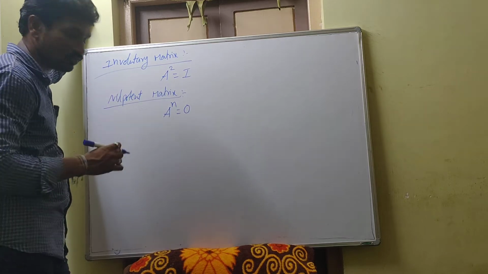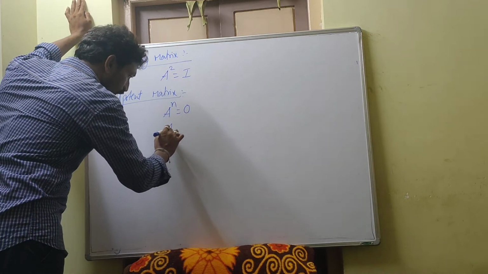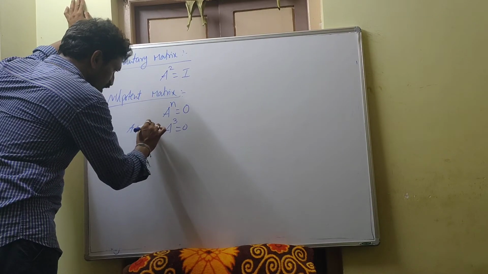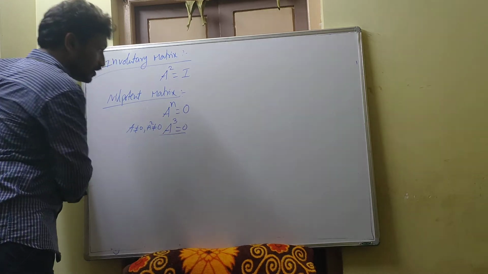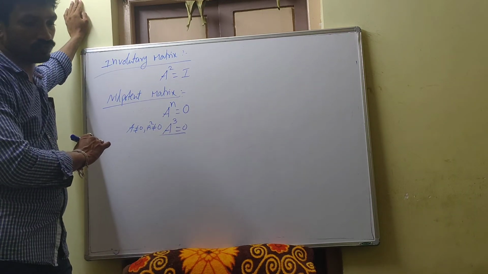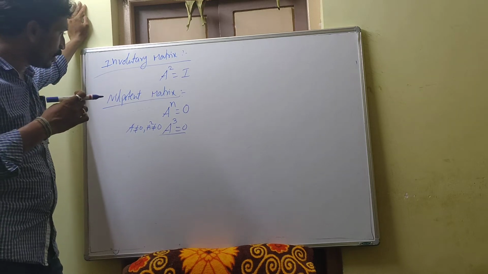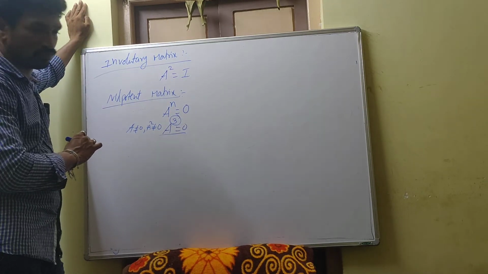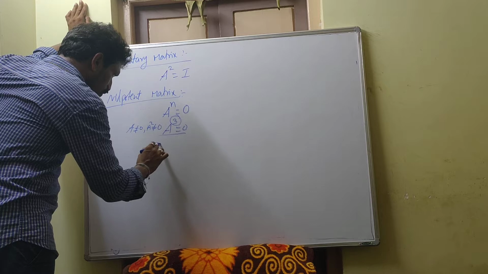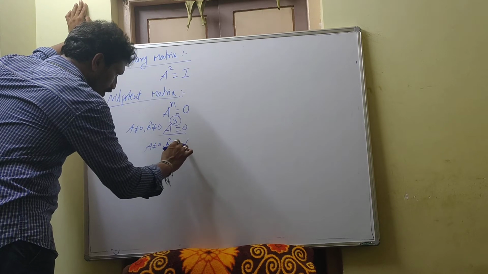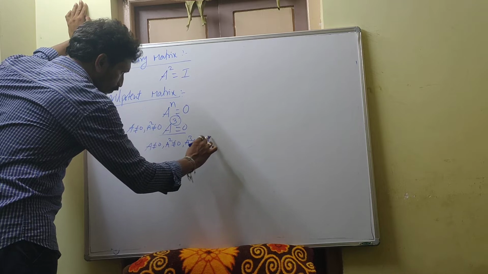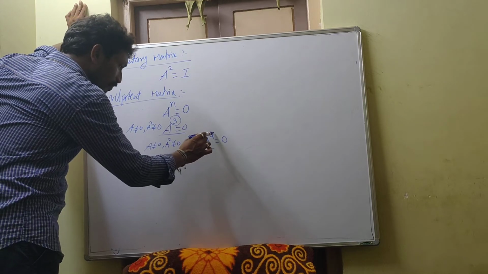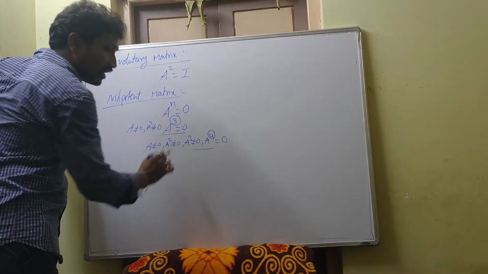Index n meaning is, once you check it out, suppose you have A cube is equal to O, that means A is not equal to O, A square not equal to O, A cube is equal to O. Then this matrix is called a nilpotent matrix of order 3. If suppose A is not equal to O, A square not equal to O, A cube not equal to O, A power 4 is equal to O, the zero matrix, then this matrix is called a nilpotent matrix of order or index 4.